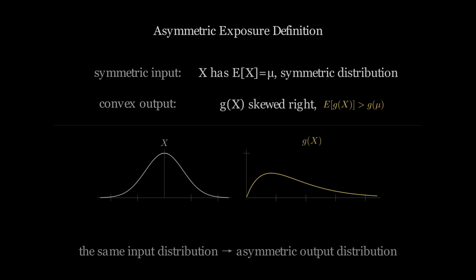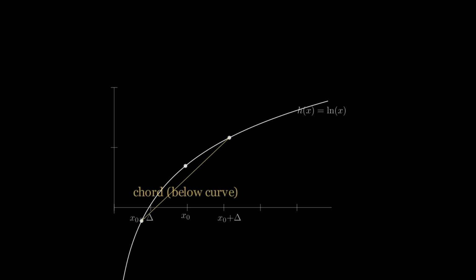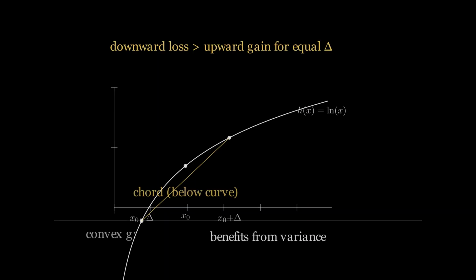Systems designed without explicit asymmetry inherit the shape of their exposure from the environment by default. A system with a concave response function loses more from negative perturbations than it gains from positive ones of equal magnitude. This is negative asymmetry, and it defines fragility at the structural level. Under such a response, variance in the environment accelerates degradation faster than it creates benefit.